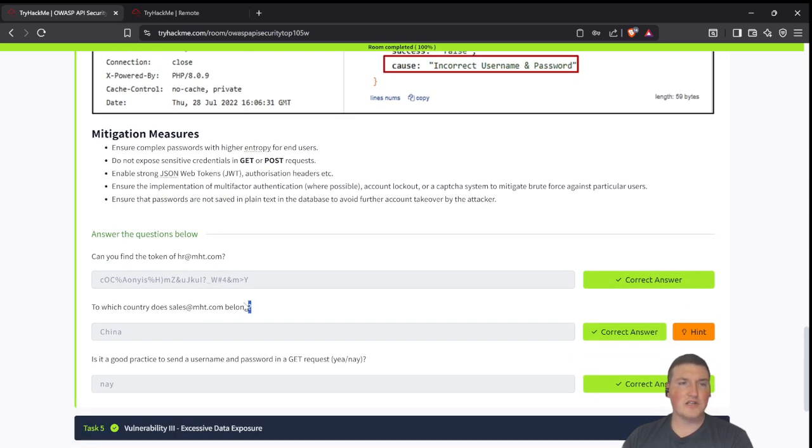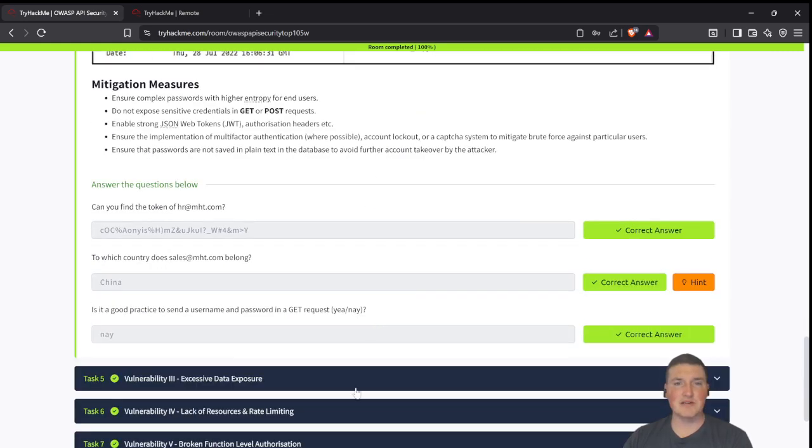Okay, so which country? China. Is it good practice to send a username and password in a GET request? No, it is not good practice to send a username and a password in a GET request.